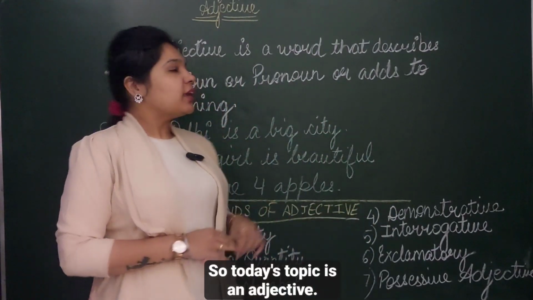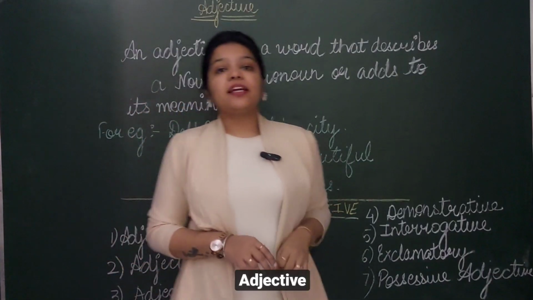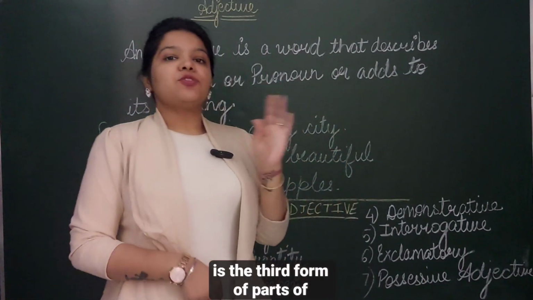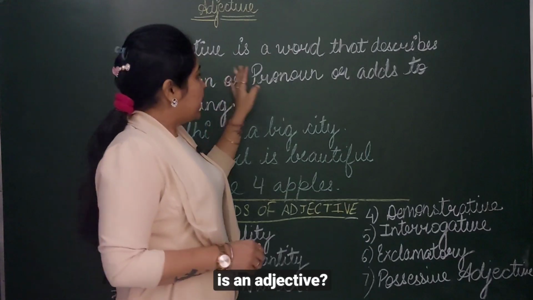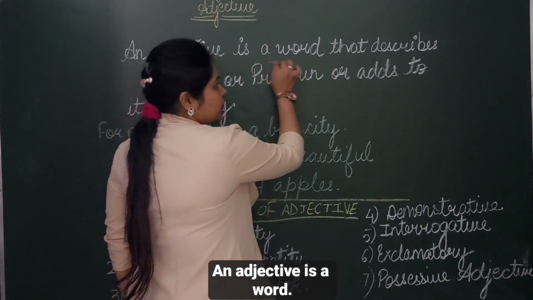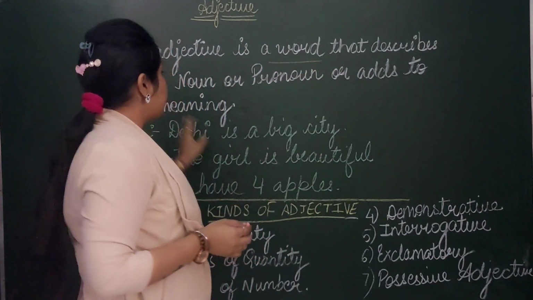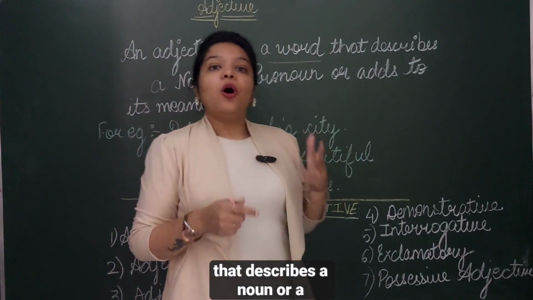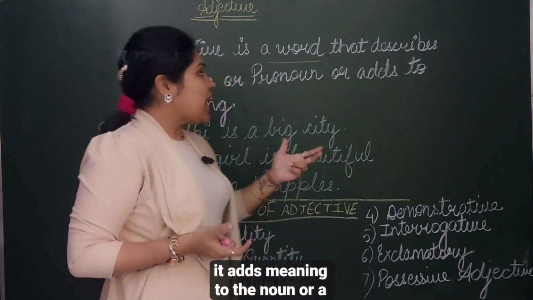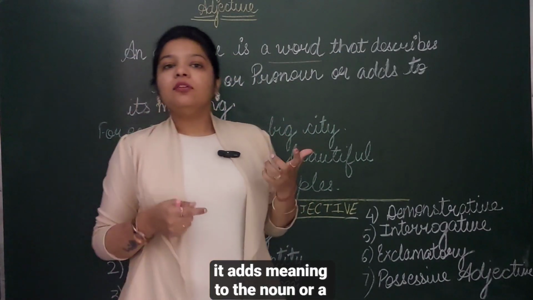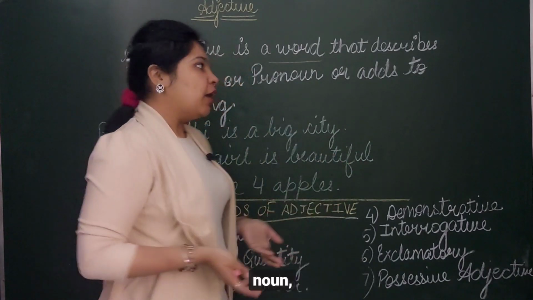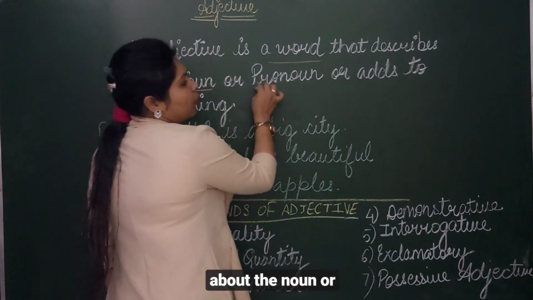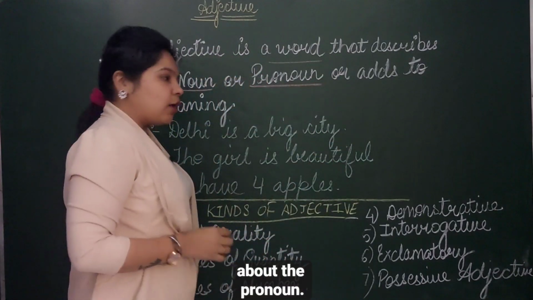So today's topic is the adjective. Adjective is the third form of parts of speech. Let's start with this. What is an adjective? An adjective is a word that describes a noun or a pronoun. Basically, it adds meaning to the noun or a pronoun. It tells us more about the noun or more about the pronoun.